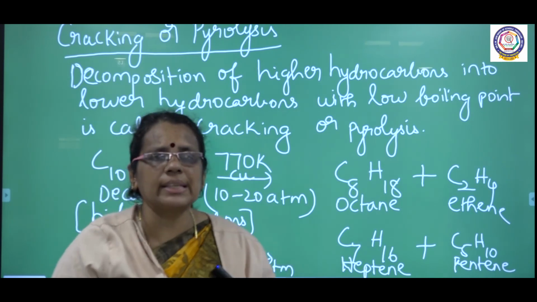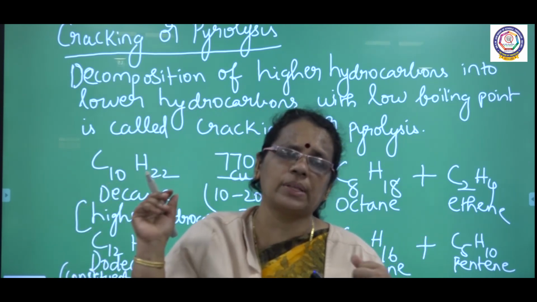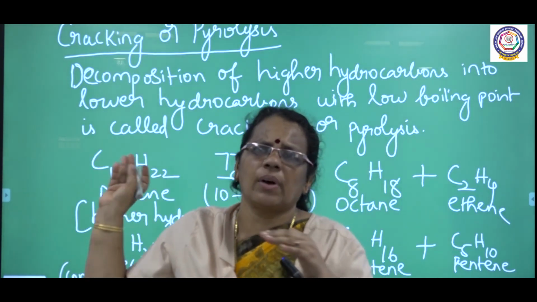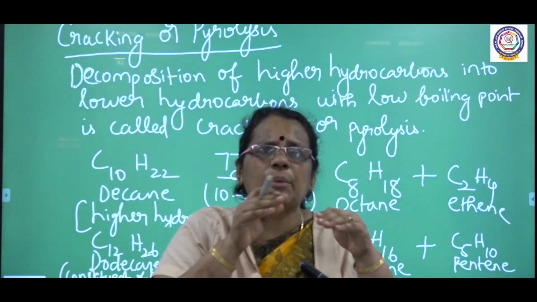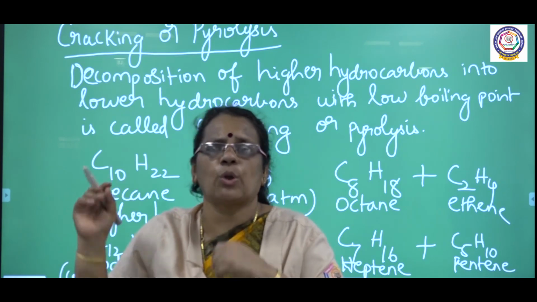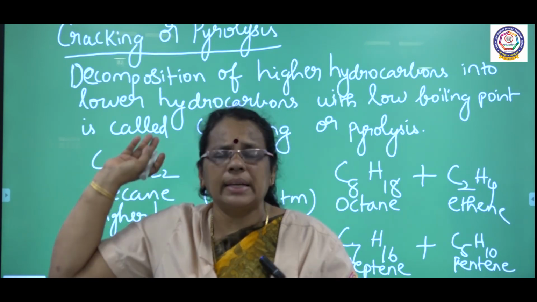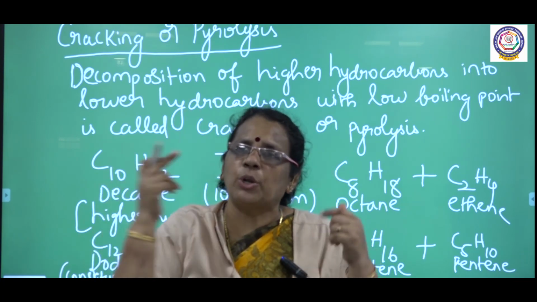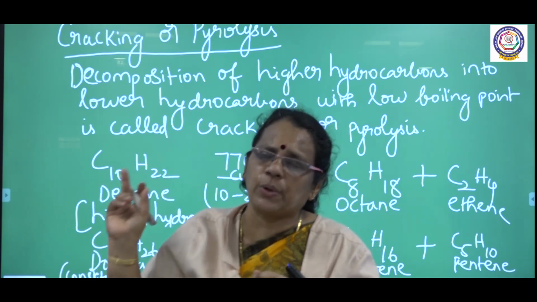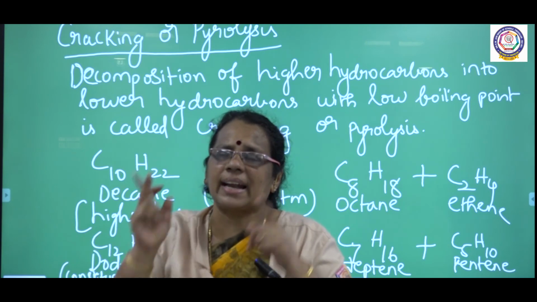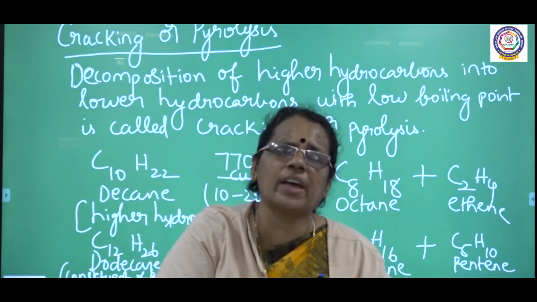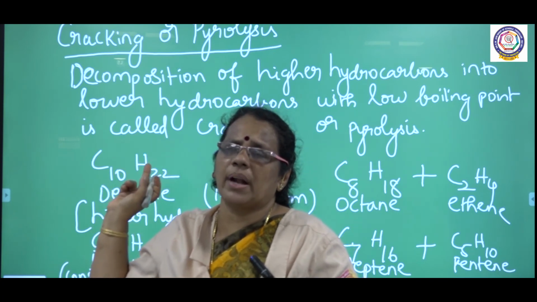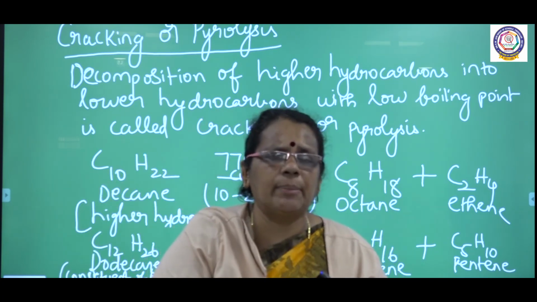These two are the examples I have quoted for pyrolysis. Pyrolysis is nothing but breaking, dissociation, decomposition. Higher hydrocarbons are broken into lower hydrocarbons with low boiling point. Decane has been converted into octane and ethene in the first step. Second, dodecane, which is a constituent of kerosene oil, is heated at 973 Kelvin, 10 to 20 atmospheres, in the presence of platinum, nickel or copper as catalyst, and the product is heptane with the liberation of pentene.